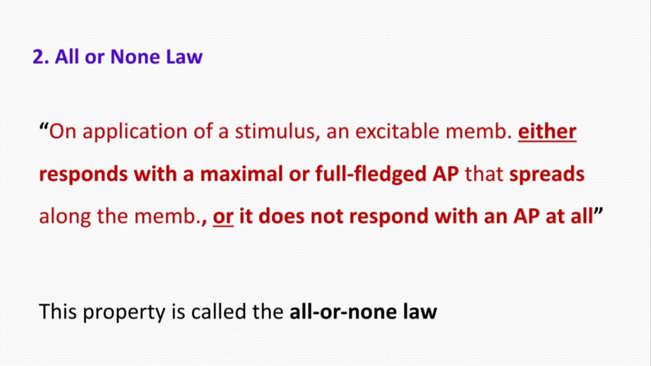All or none law is very important because it helps the nervous system to discriminate between important and unimportant events. The stimuli which are too weak to bring the membrane to the threshold do not induce an action potential, and therefore they do not disturb the nervous system by transmitting these insignificant signals. So only those signals are transmitted which are significant enough, and have the capability to produce an action potential.